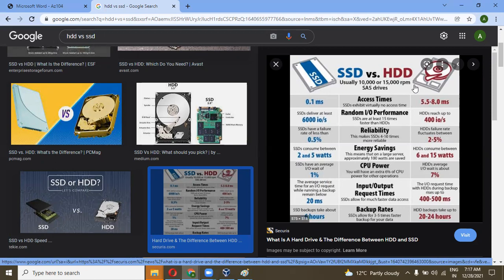For the latency in HDD, we get 5 to 8 millisecond latency, and in SSD, the access time is 0.1 millisecond. We can access any data within 0.1 millisecond from the SSD.